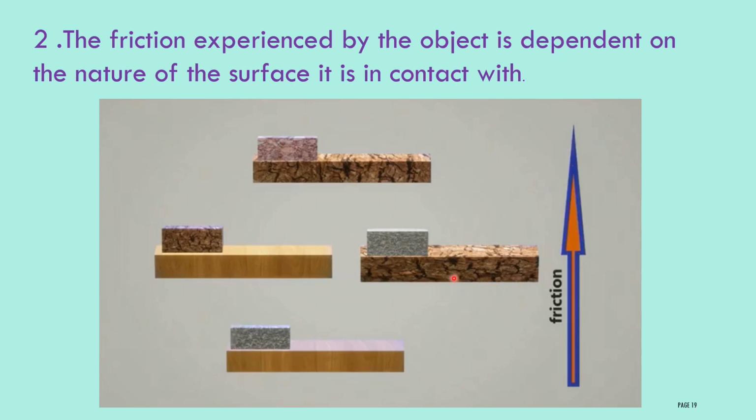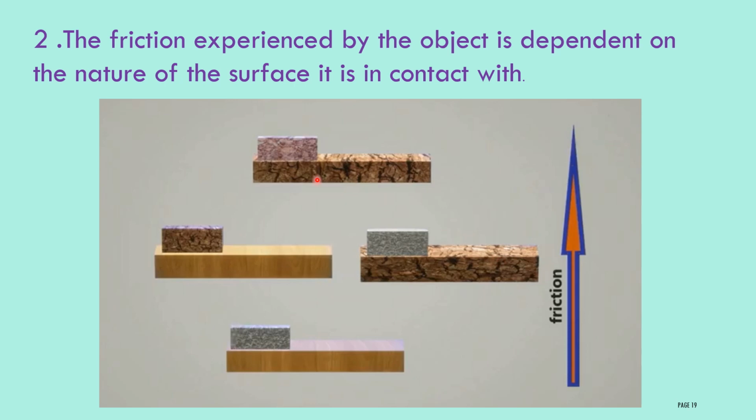Here consider in this one only the second case. Here the surface is rough and the object is smooth. Here also the rough surface has more irregularities than the smooth surface. When they come in contact, they will get interlocked. Compared to the first case, here the interlocking will be more, then you have to apply more force to make the object move on this surface.